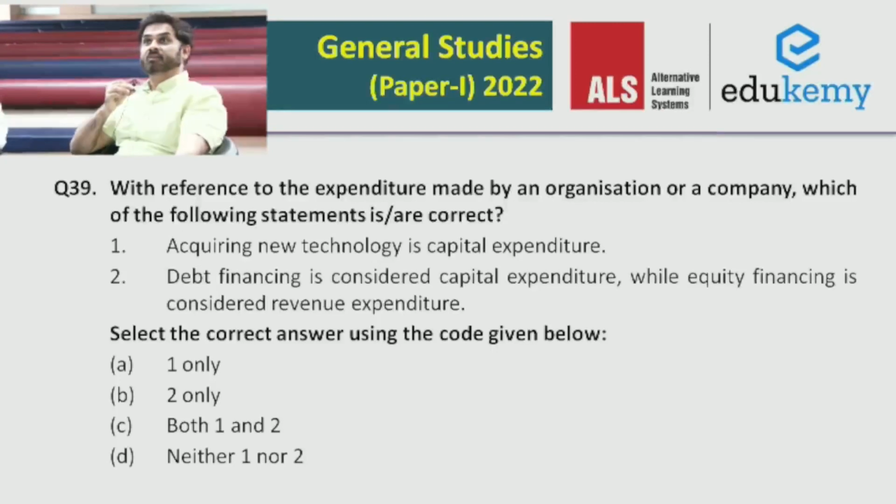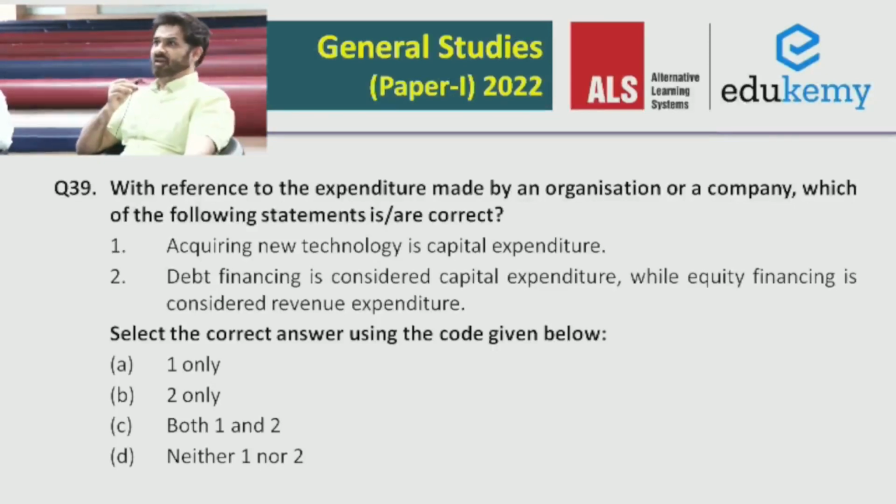Question number 39 is again related to capital expenditure. Now, this is one question where a lot of people have doubt related to the second statement. But let me make this clear that first and foremost, the first statement is correct, because when you are taking up new technology, obviously it is going to help you increase your production for the future and generate more revenue in future. So this is a kind of capital expenditure because it is going to be a long-term investment. Second statement, debt financing is considered capital expenditure, is fine, which is mostly understood.